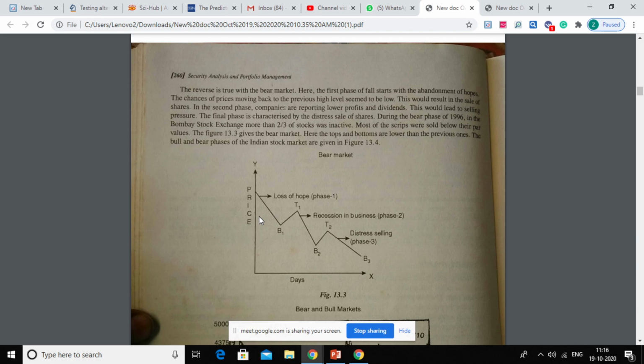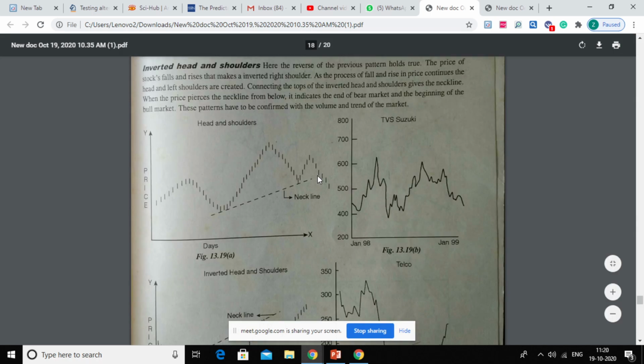So if you draw a line below this, and if your trend is going below your neckline, then it is implying bearish trend. It could be even that after decreasing for 1 or 2 days or for a week, it starts increasing.